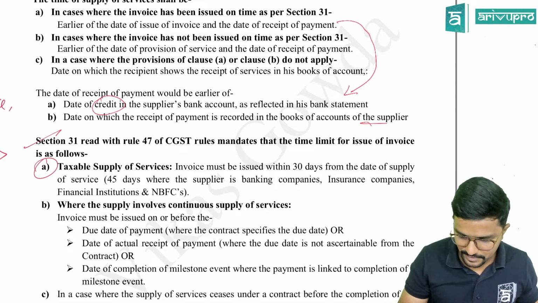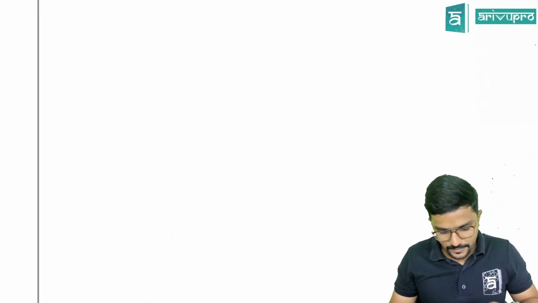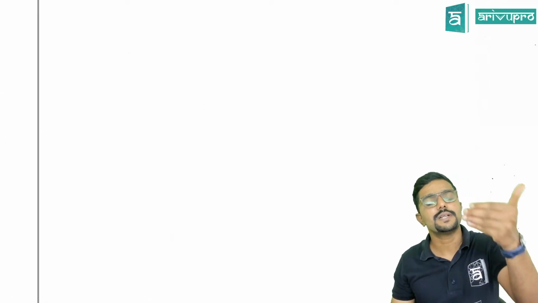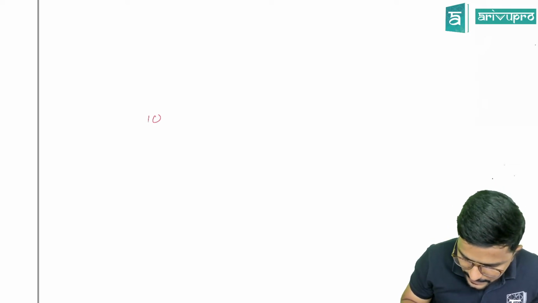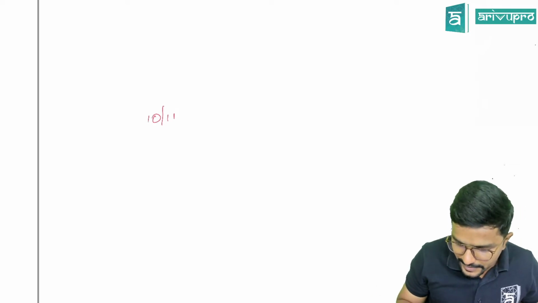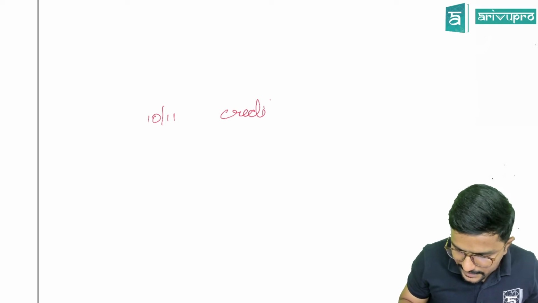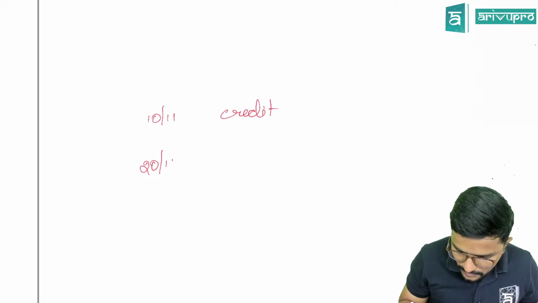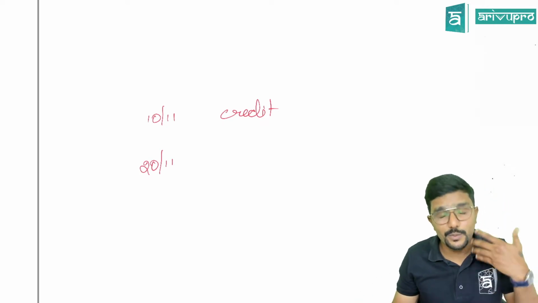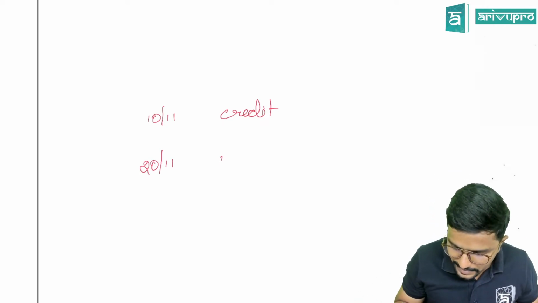Let me give an example for this. See guys, the recipient has made a payment to me. So credit to my bank account is on 10th November. But I have recorded this payment in my books of accounts on 20th November. What is the entry I have passed?